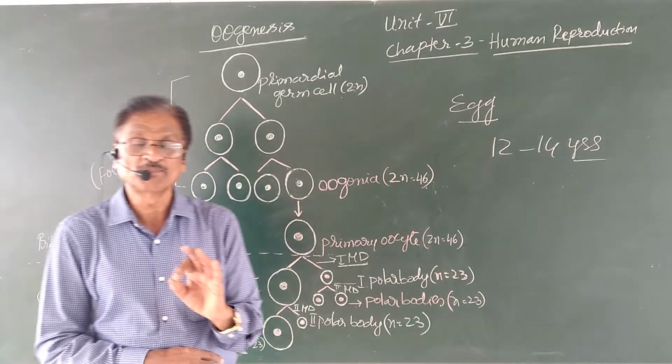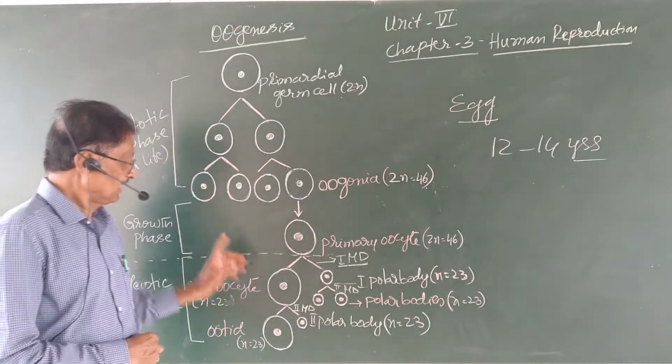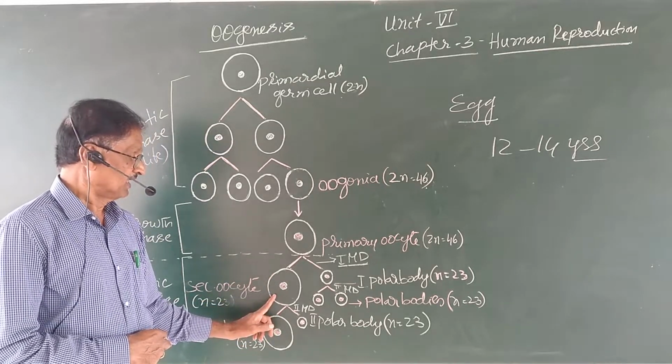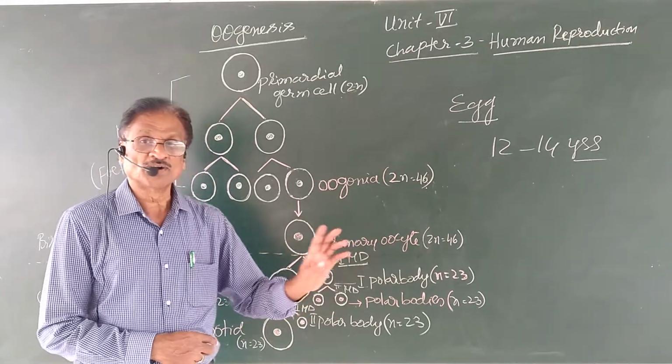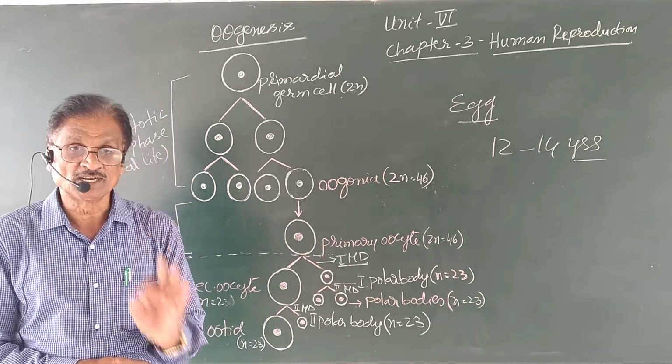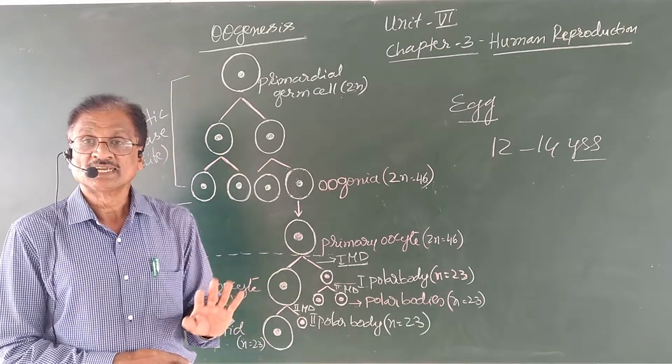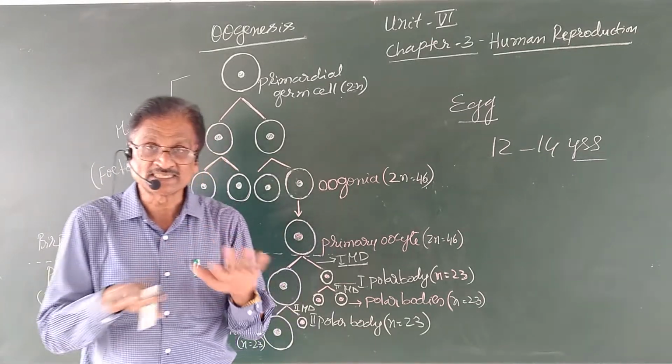Both are haploid. The secondary oocyte is quite larger, whereas the first polar body is quite smaller. At this stage, again, the development is arrested.